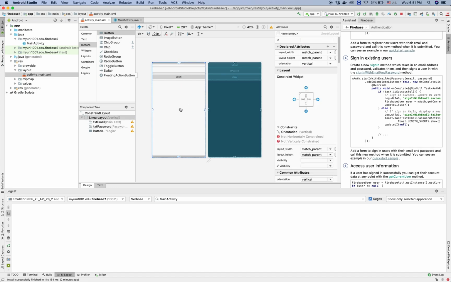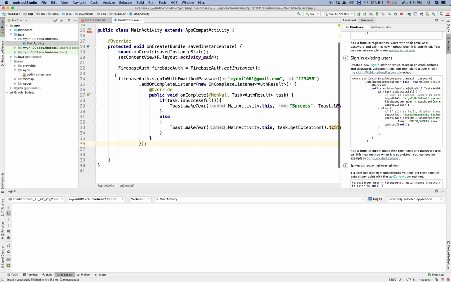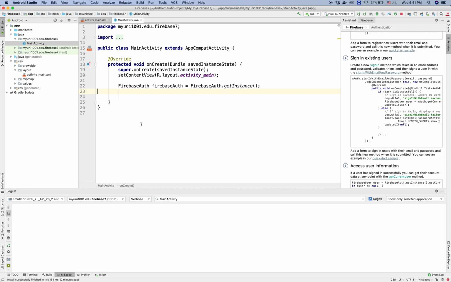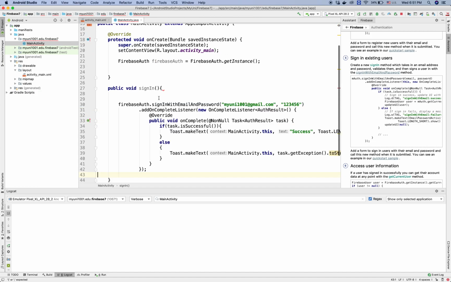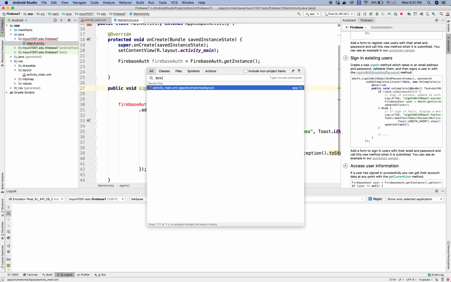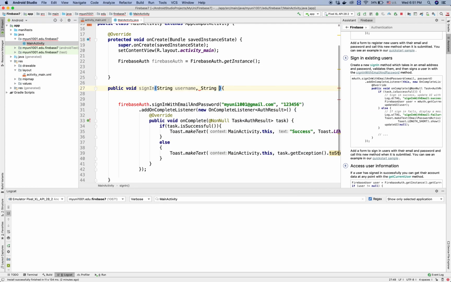Now we go back to our main activity, and we copy and paste everything here into a method. Let's say public void sign in method. We'll get the email and password from here, sorry, not username.